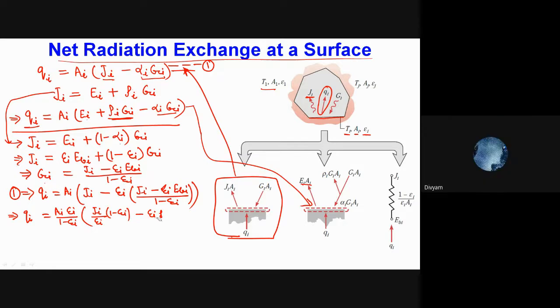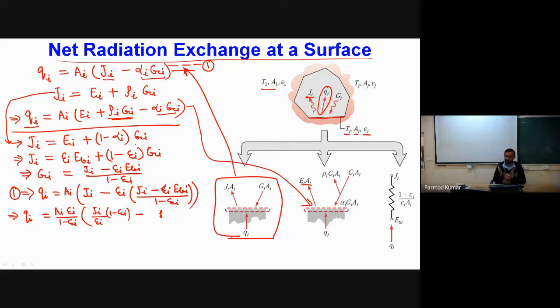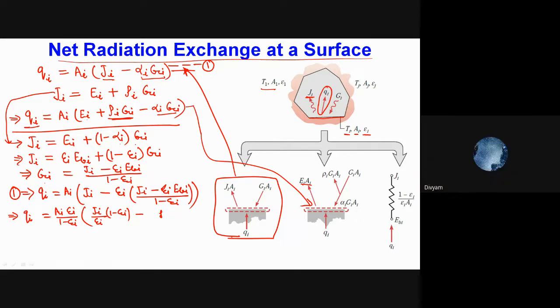Exactly. Sir, in the first equation where you have written QI equals AI into JI minus alpha GI, GI should not come. I think GI should be there instead of alpha GI because we are taking total. No, it will be alpha GI only. Can you tell me why? Sir, we are not taking the fraction there. We have to take the fraction of the.